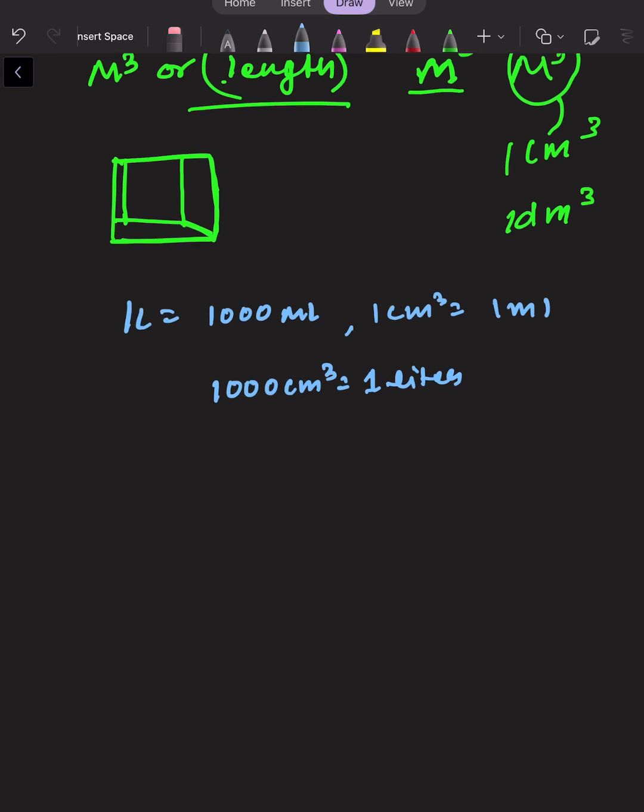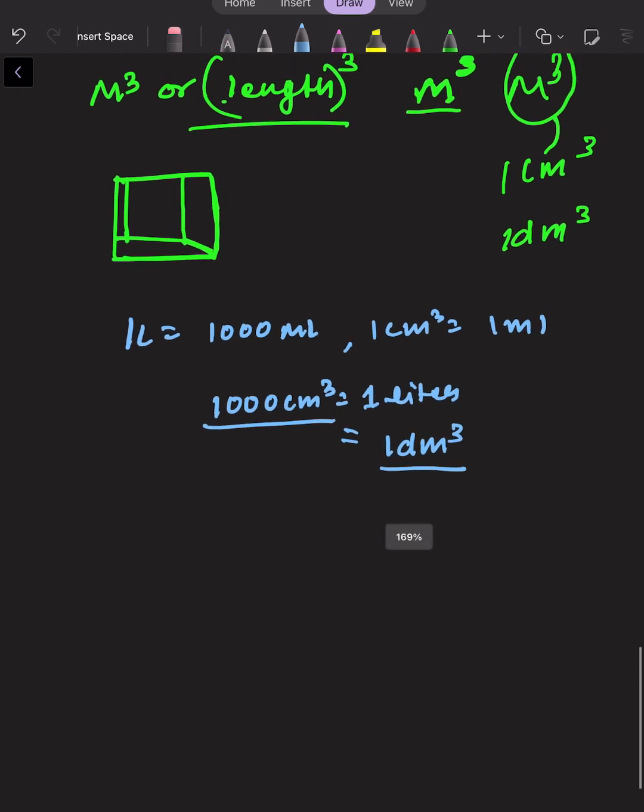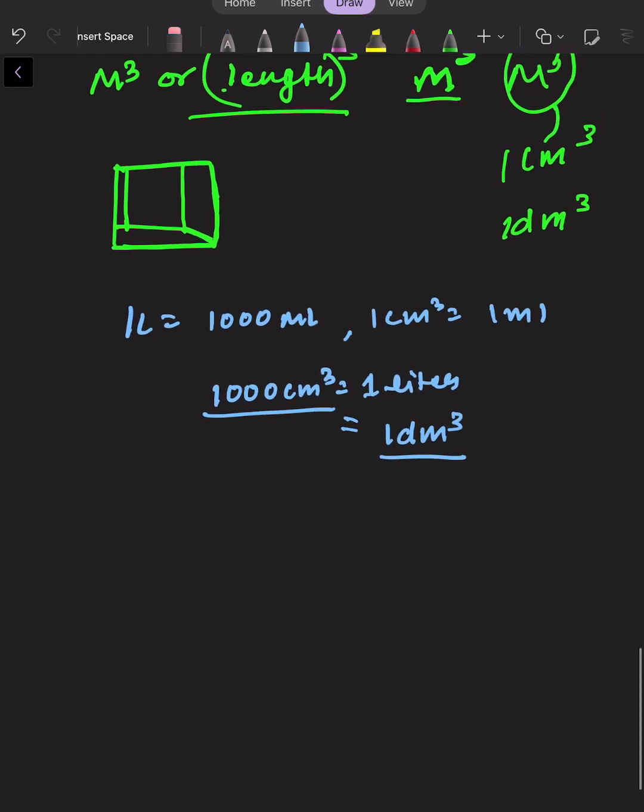And 1000 centimeter cube is also known as 1 decimeter cube. So 1 decimeter cube means 1 liter of solution, or 1 liter of any matter, right?